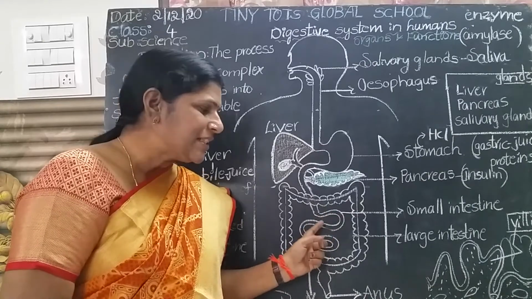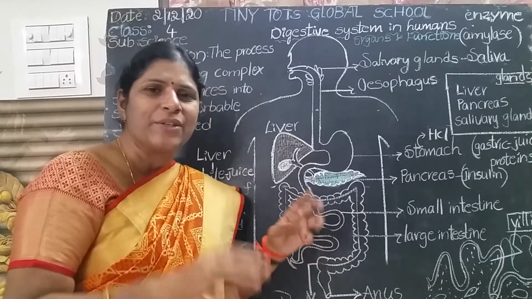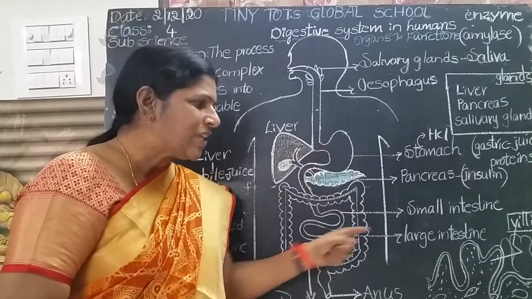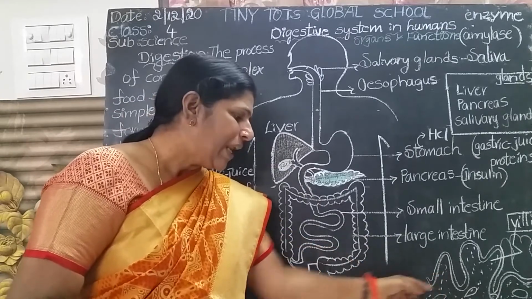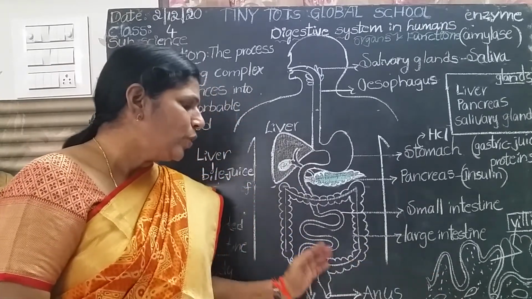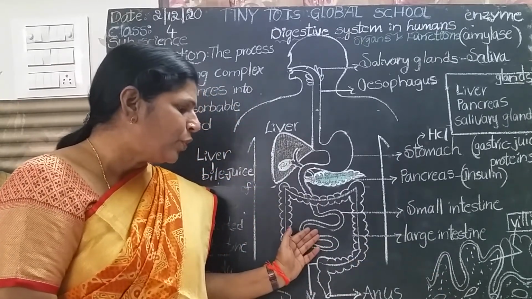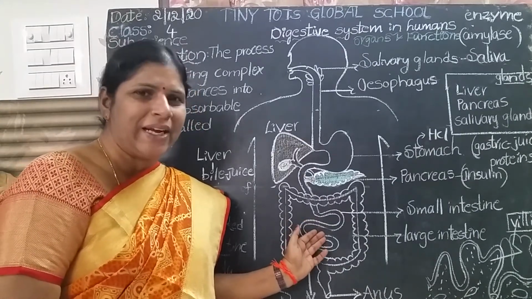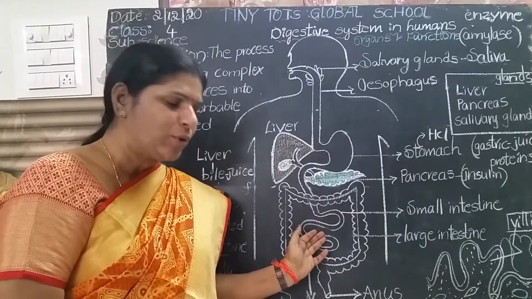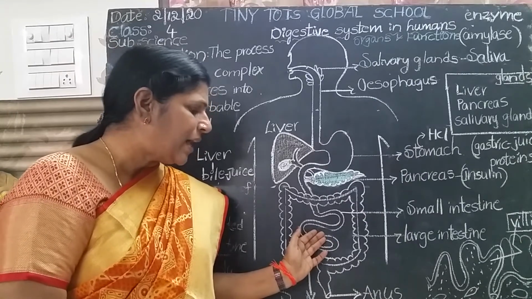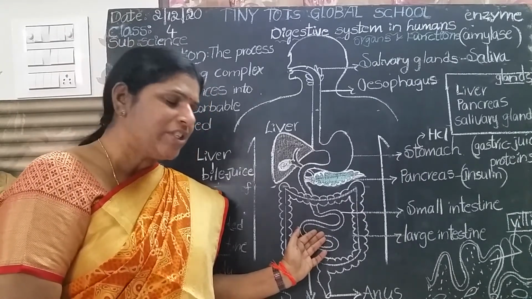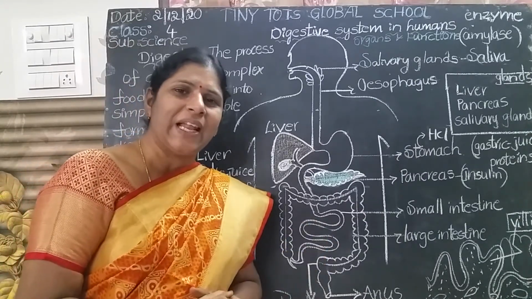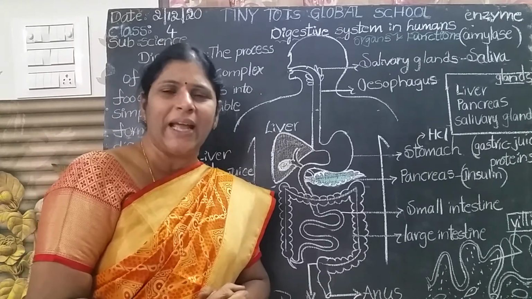The inner layers of the small intestine have finger-like projections. Those are called villi. So villi absorb all nutrients from the digested food and send them to the blood. Is it clear, children? So the blood distributes all the nutritious food to each and every cell of the body. Then we will get energy.